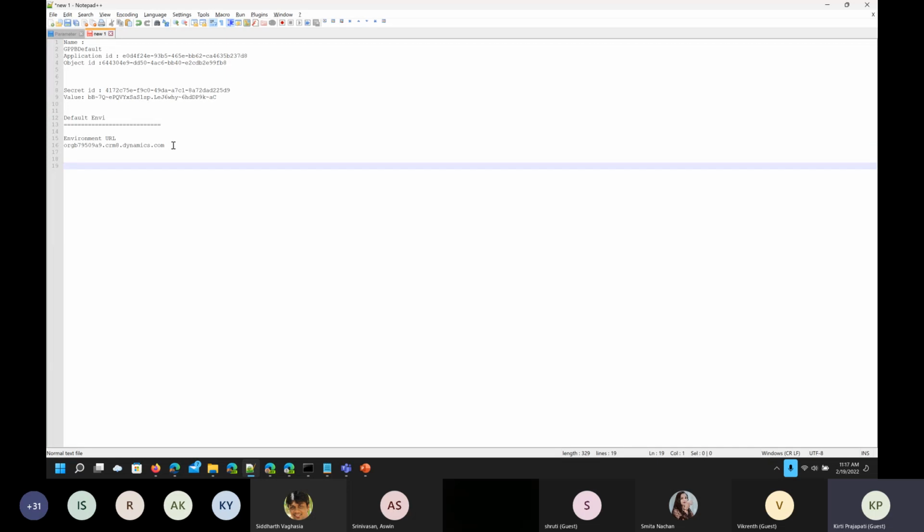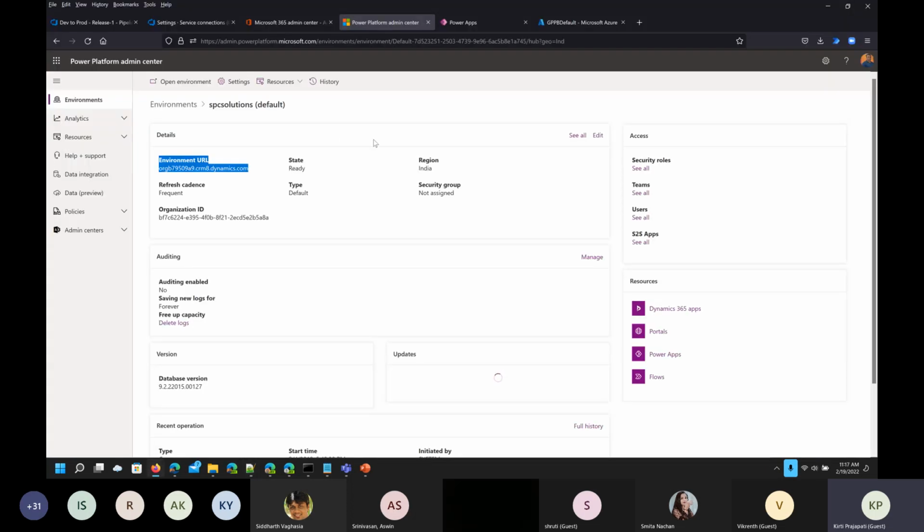So I'll walk you through when we are dealing with the other environment, the destination, and use the different environment URL in that case. Now copy this, and now we have to add the user, like we have to create the application users where we have created that enterprise application.